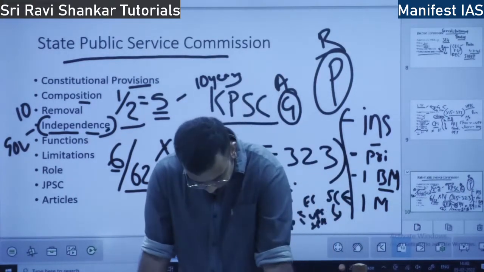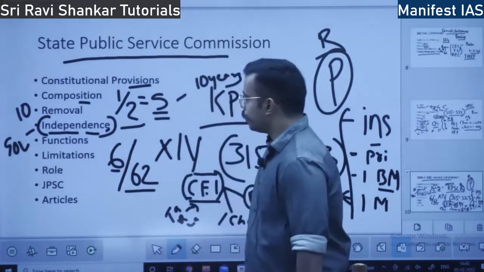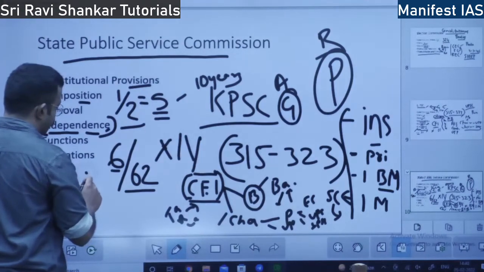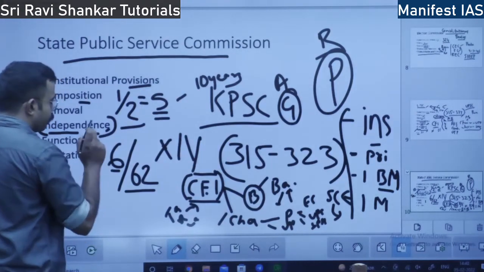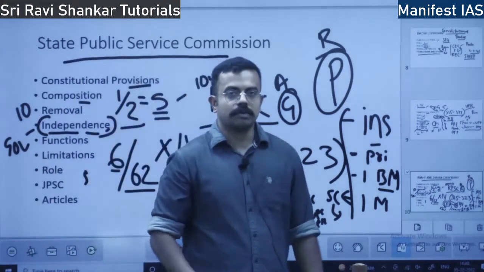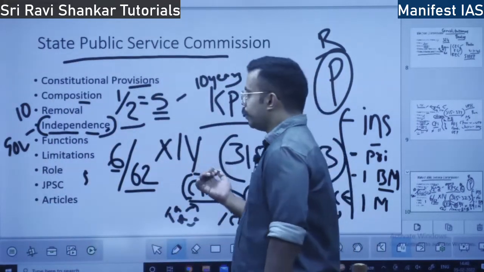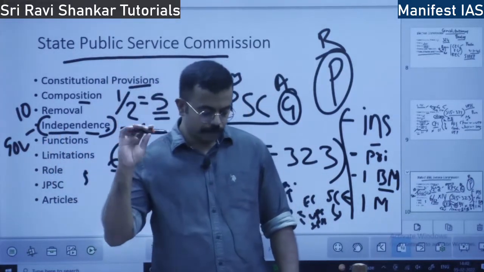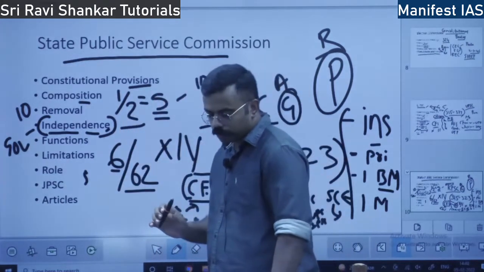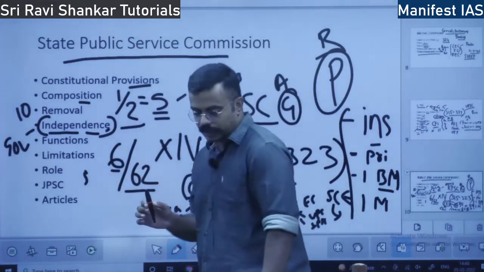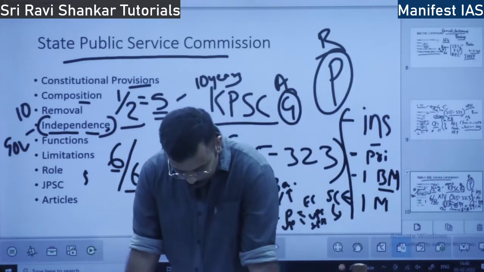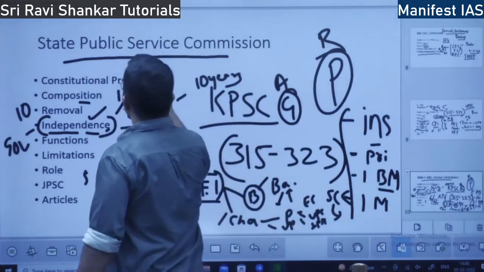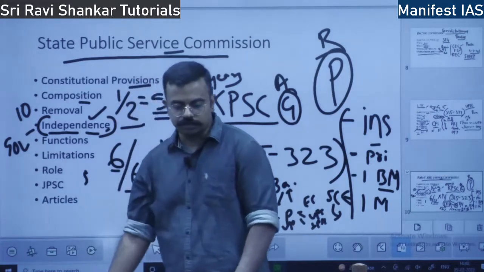Also, the chairman of SPSC cannot be a member of the same SPSC again. So once he retires, he cannot be a member of the same SPSC. However, he can be a member of UPSC. Similarly, members who after retiring cannot become members of the same Public Service Commission again. They can be member of UPSC or the chairman of the same SPSC. Okay. So these are the measures by which independence of the State Public Service Commission is ensured.